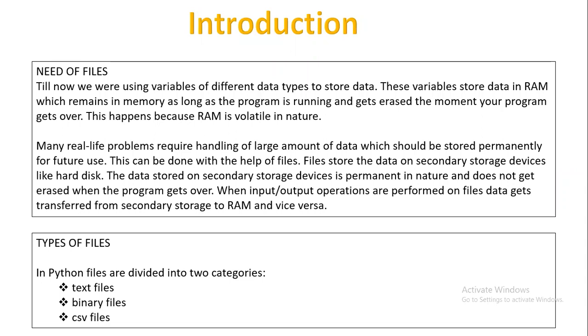Similarly, in terms of computers, if you want to store information, the information which you store within the system is of different types, and that's why we require different files to store this different information.